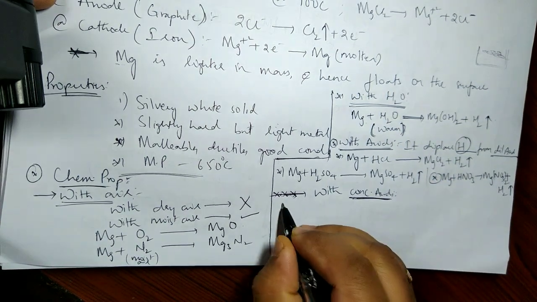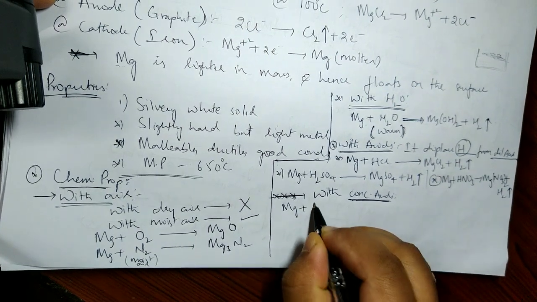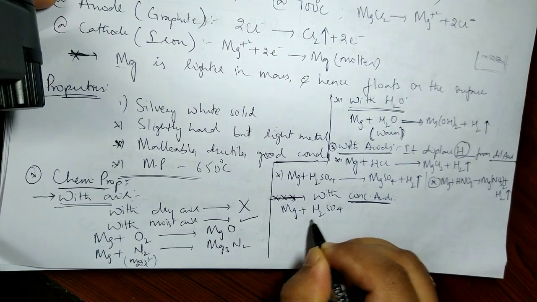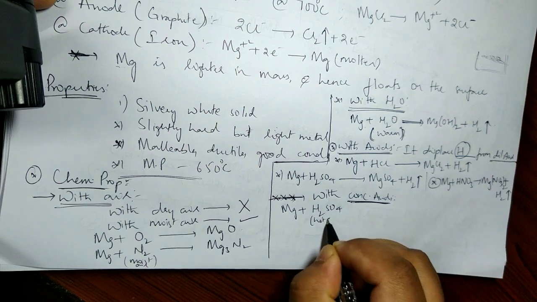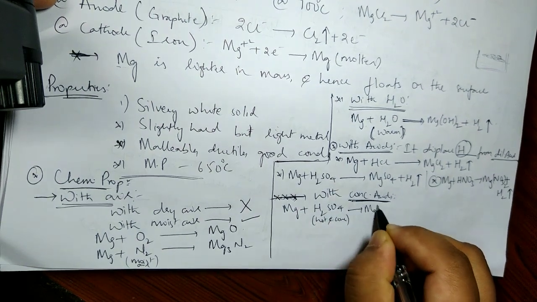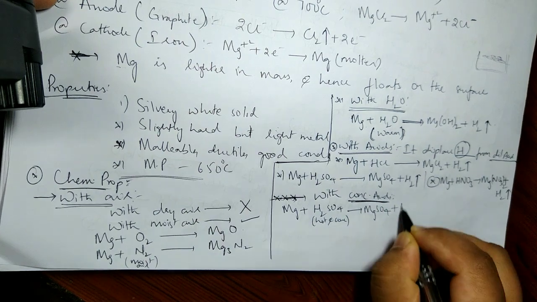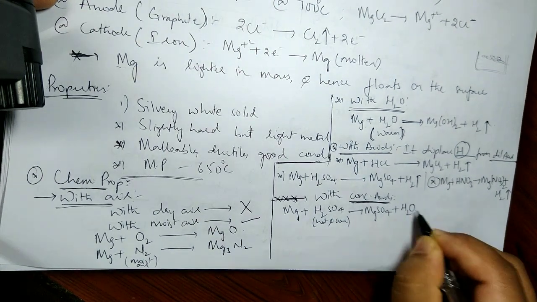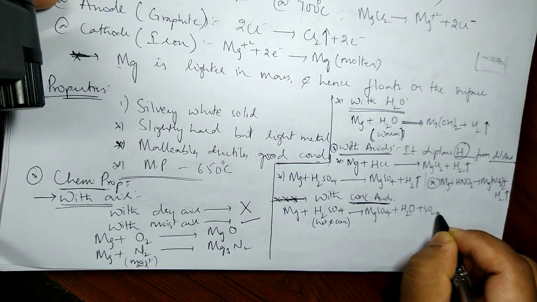For example, Mg plus H2SO4 hot and concentrated will give, no doubt, magnesium sulfate plus, instead of H2, water plus sulfur dioxide.